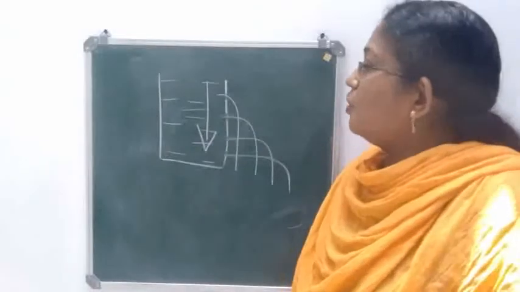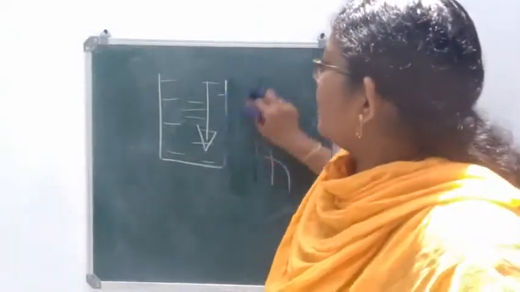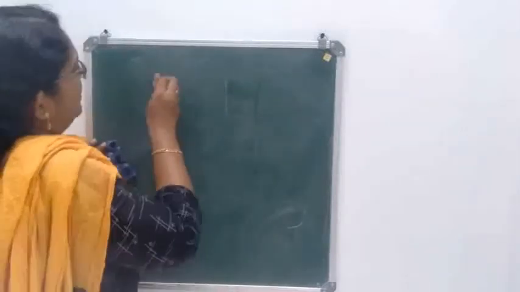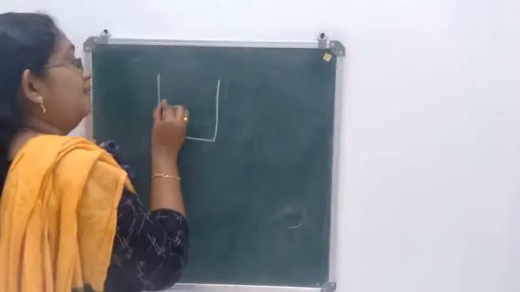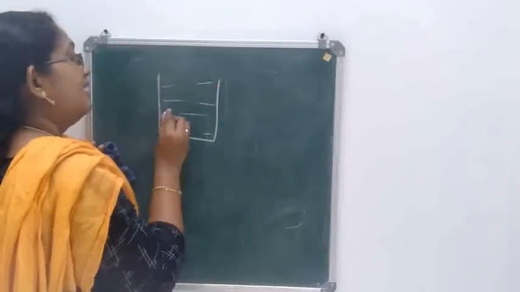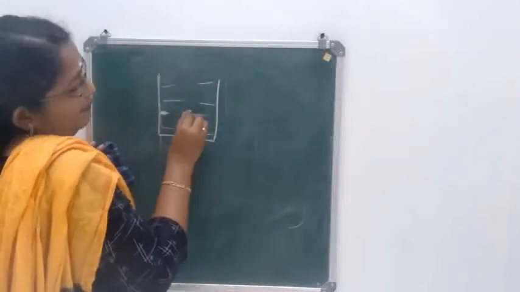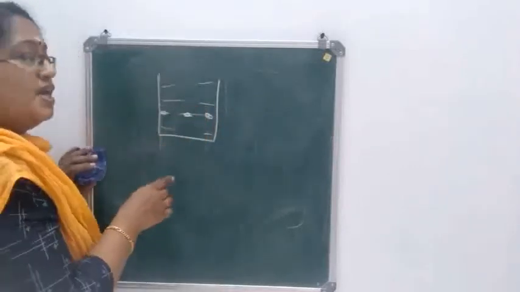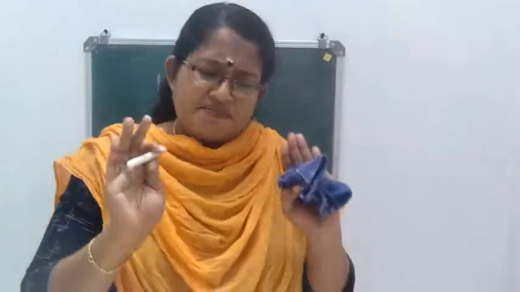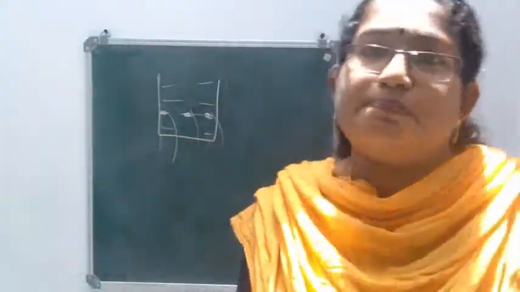Now the fourth one, we are considering a similar container. In this case, we are making holes at the same height. This is a container, water is taken in it, and the holes are made at the same depth. Then you can see that water rushes out from this with the same force or pressure.